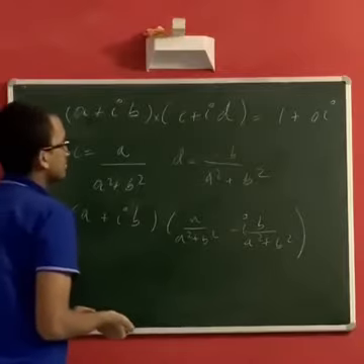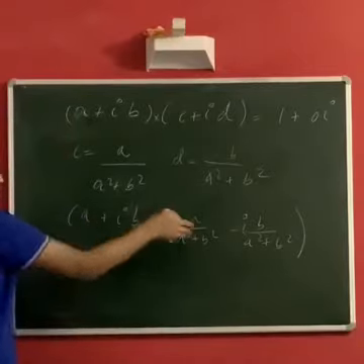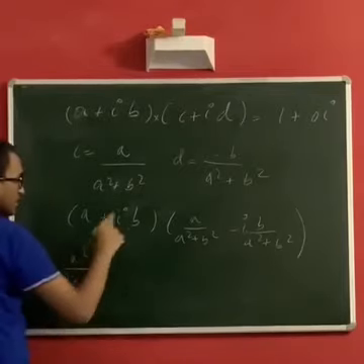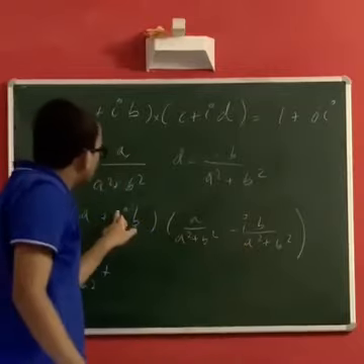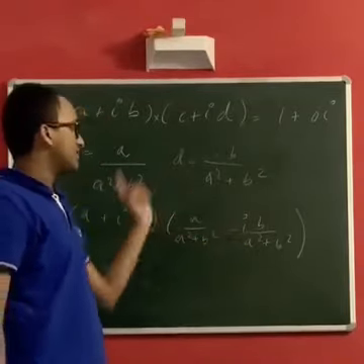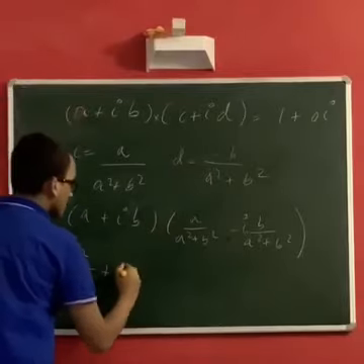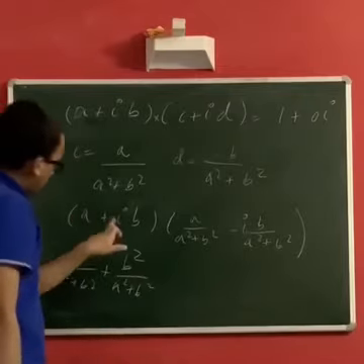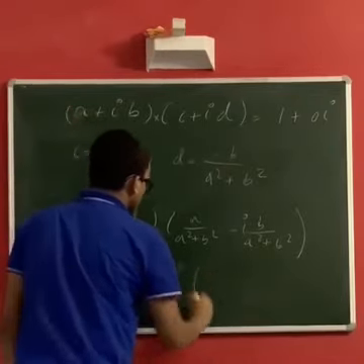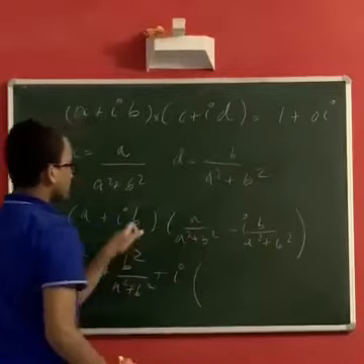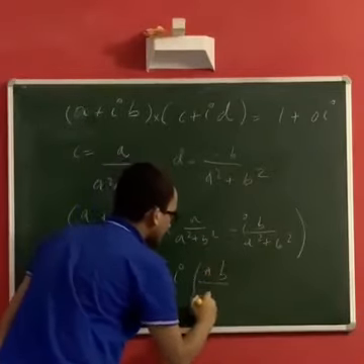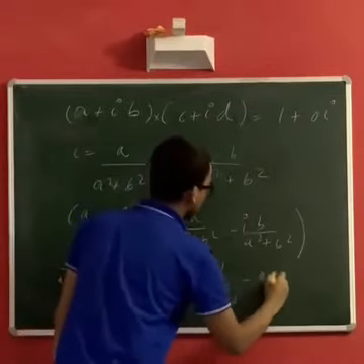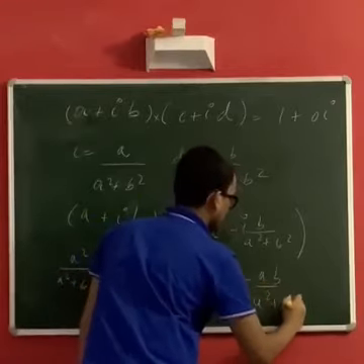again distributive law, this a times this thing, a square by a square plus b square plus this thing times this thing. So it's i square, a minus, so that makes it plus, and a b square over a square plus b square. And for the imaginary part, i times this plus this times this. So ab by a square plus b square, and it's a times minus b, so minus ab over a square plus b square.